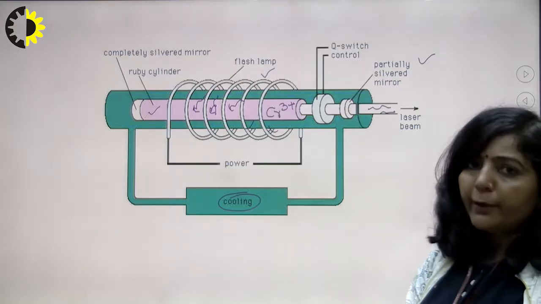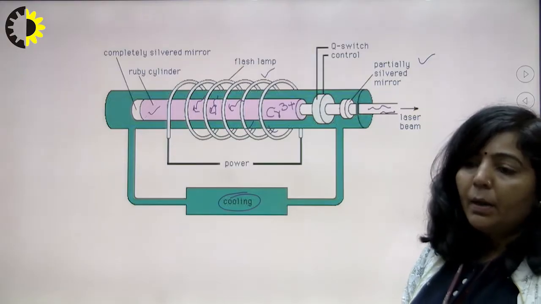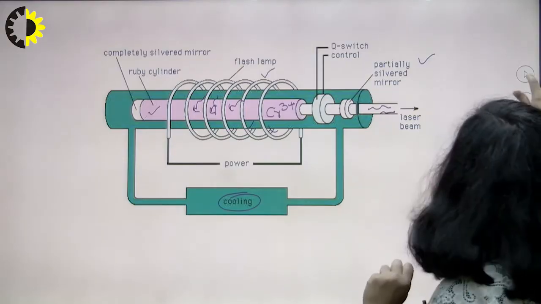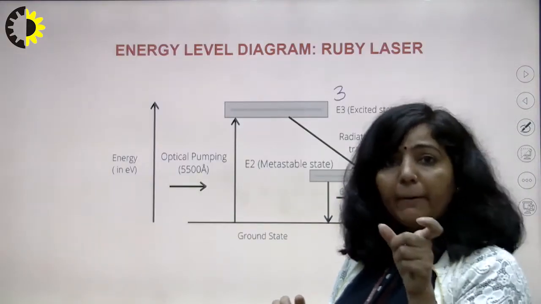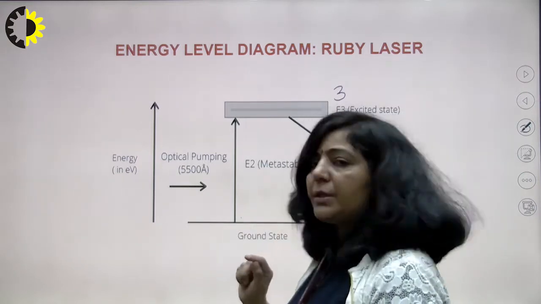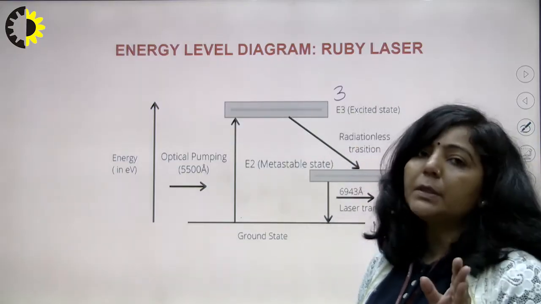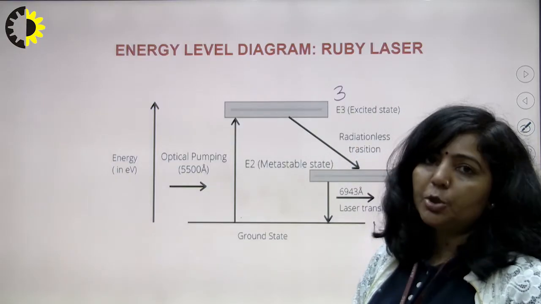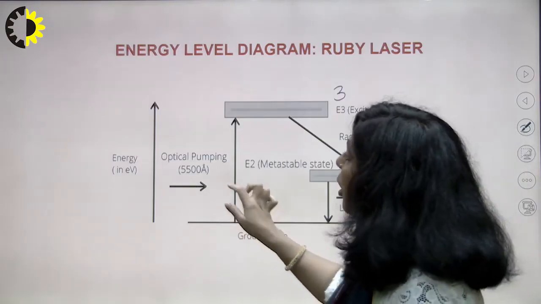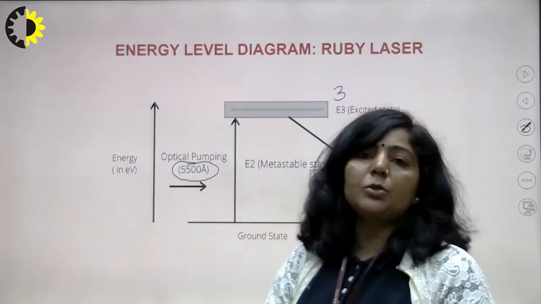Photons of different energy will be provided through the helical xenon flash lamp. Out of all the photons provided by that pumping source, the chromium ions present in the ground state will absorb photons of a certain wavelength, a certain energy. They will absorb photons of wavelength 5500 angstrom.